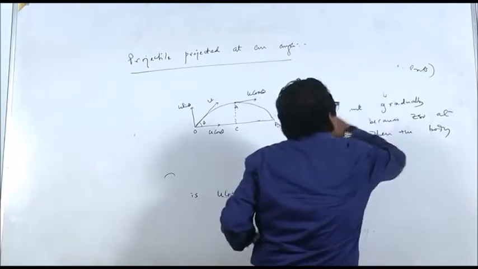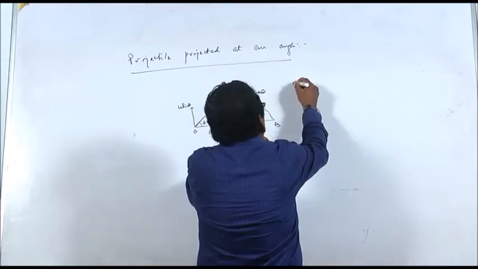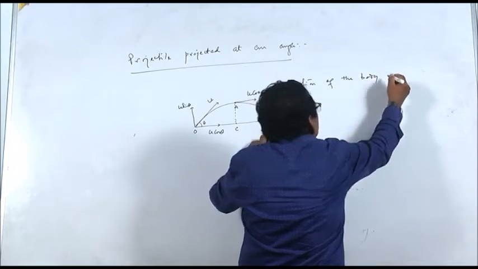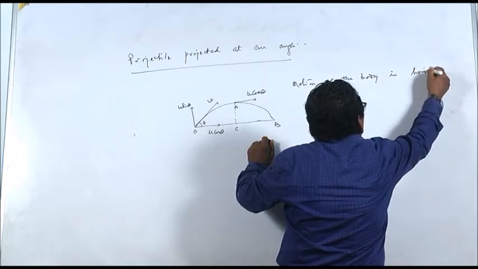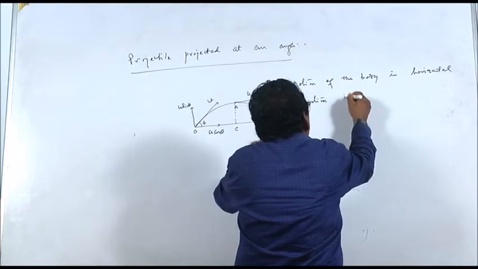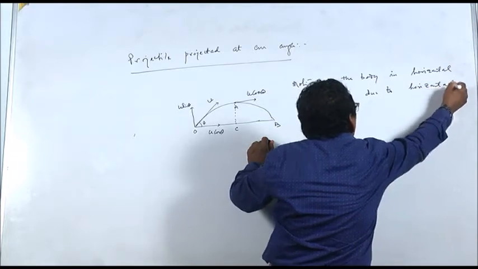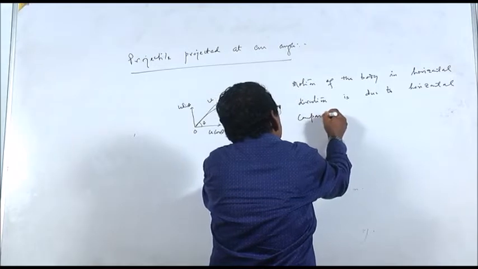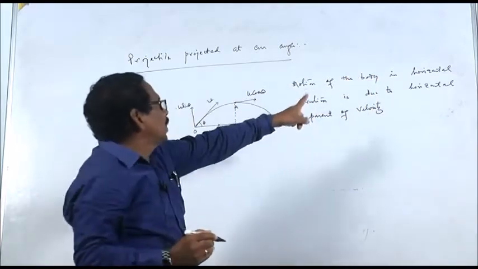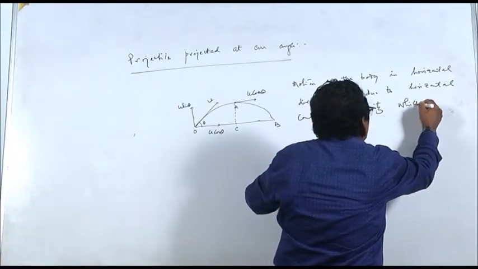You have to know that the motion of the body in the horizontal direction is due to the horizontal component of velocity, which is always constant.